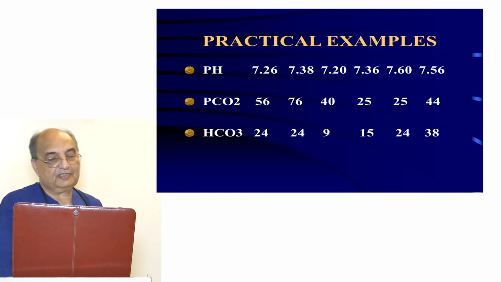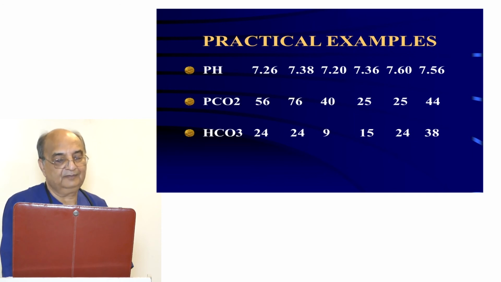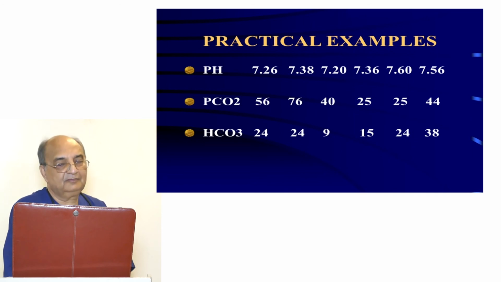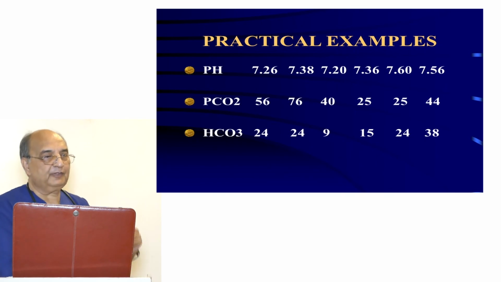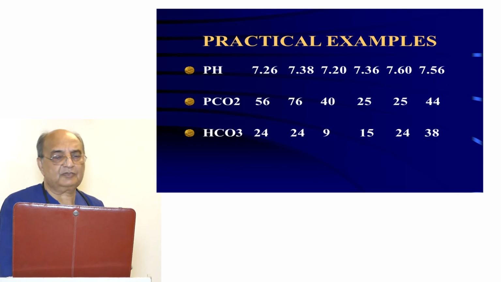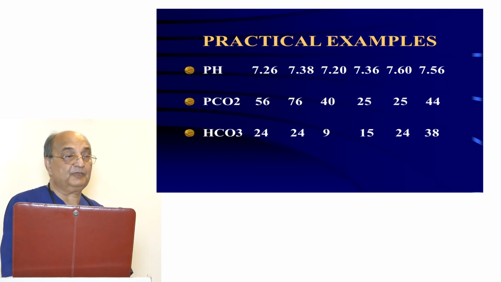Then look at this: pH 7.20, PCO2 is 40, bicarbonate is 9. Analyze it. Speak up. Analyze it. No, never go to conclusion. We don't want a diagnosis. pH is 7.20. That's very low. That shows acidosis. Look at the PCO2. It's 40. It's normal. It cannot be a respiratory element. Then you look at the bicarbonate. Bicarbonate should be 22 to 24. It is 9. It's a metabolic element. It's a metabolic acidosis. Then you look at the pH again. Has it come into the compensatory range or not? No, it is outside the compensatory range. It is less than 7.3. It is uncompensated metabolic acidosis.